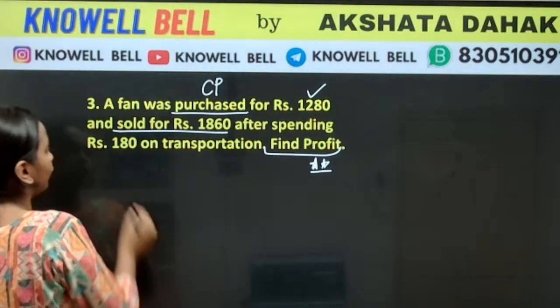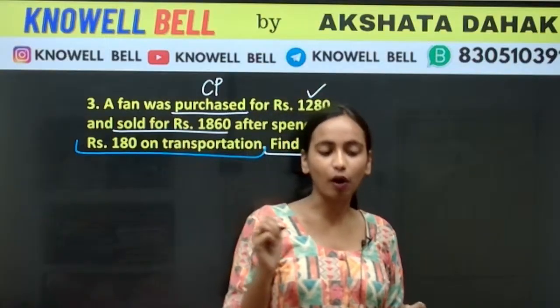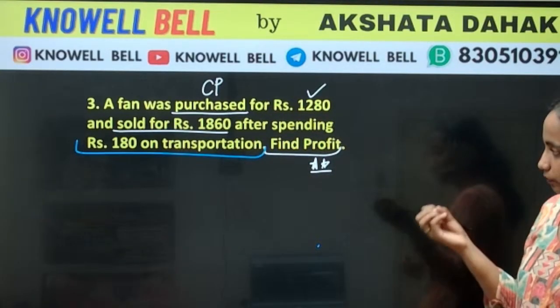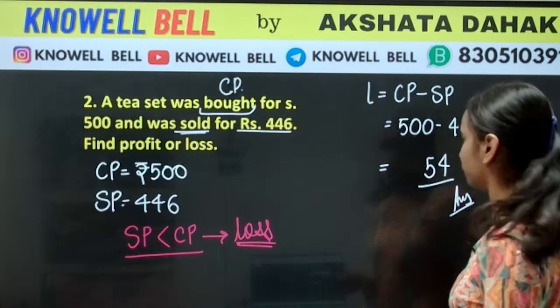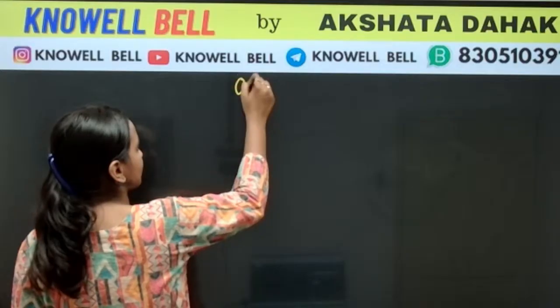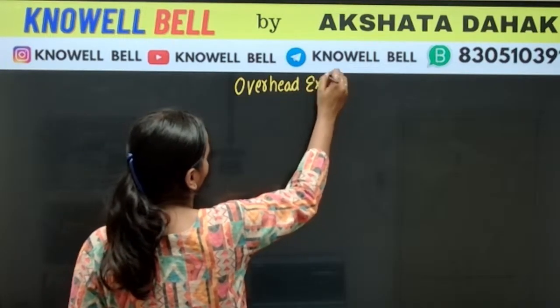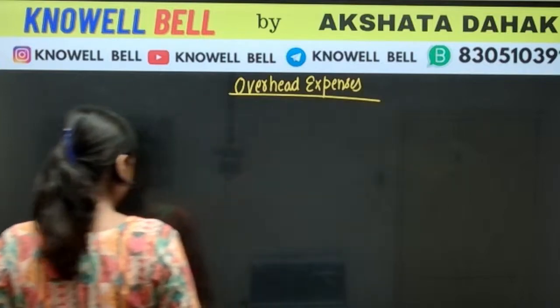It was sold for 1860 after spending. यहाँ पे देखिए, we are learning something new. After spending rupees 180 on transportation, we are spending 180 on transportation. तो आपको हमेशा याद रखना है. Okay, we will learn here about overhead expenses. What is the meaning of overhead expenses?